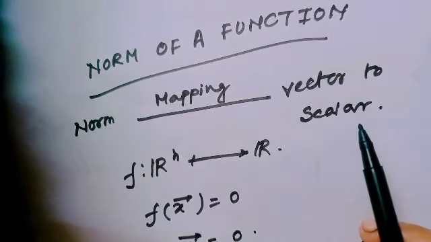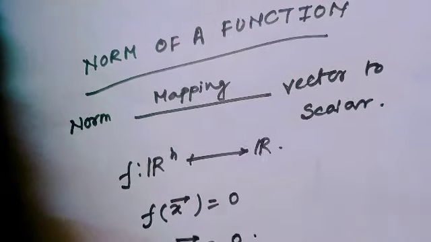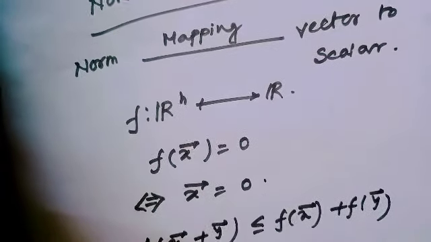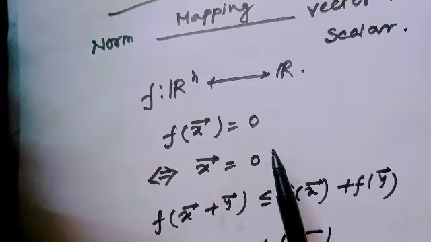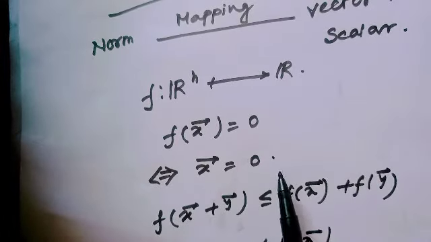And since norm is a mapping from vector to scalar, it has the following properties. Consider f to be a mapping from Rn to R. f(x) equals 0 if and only if the vector x equals 0.